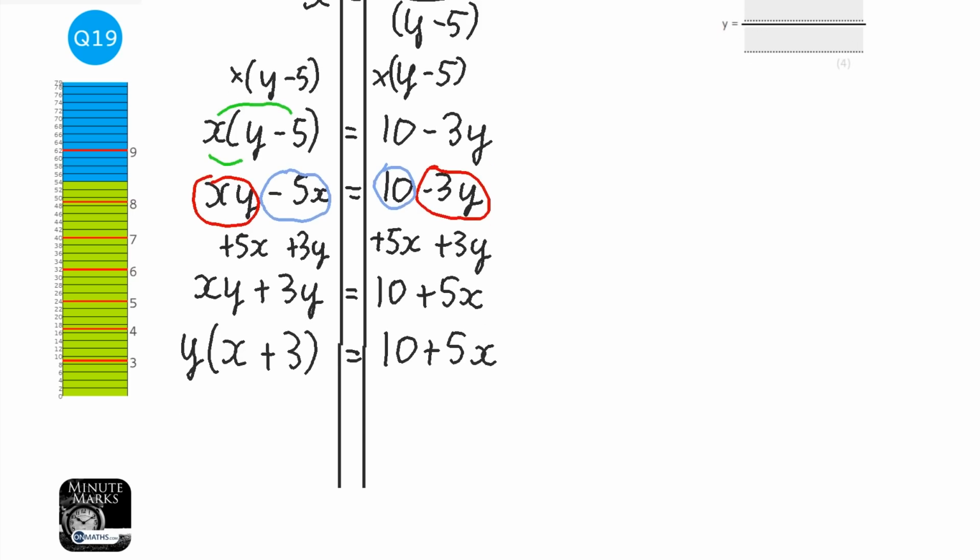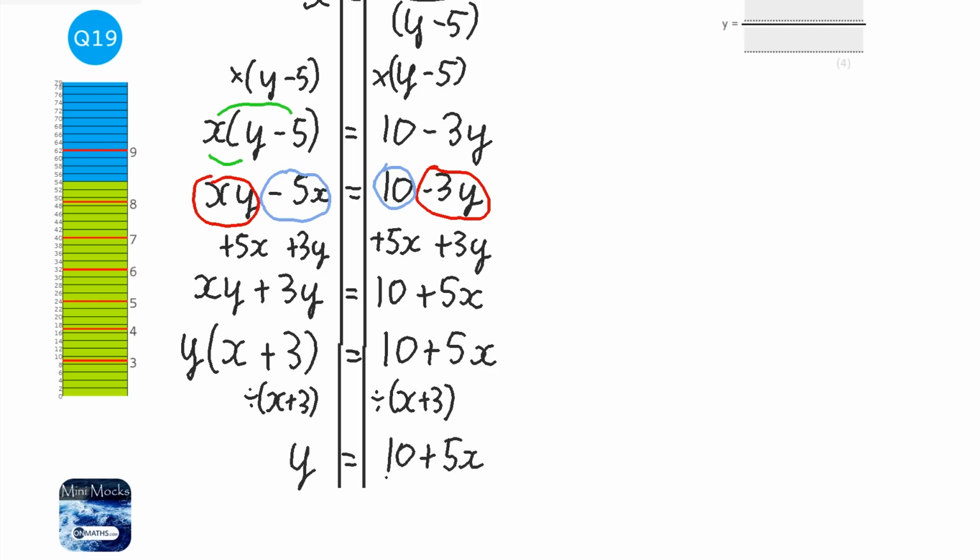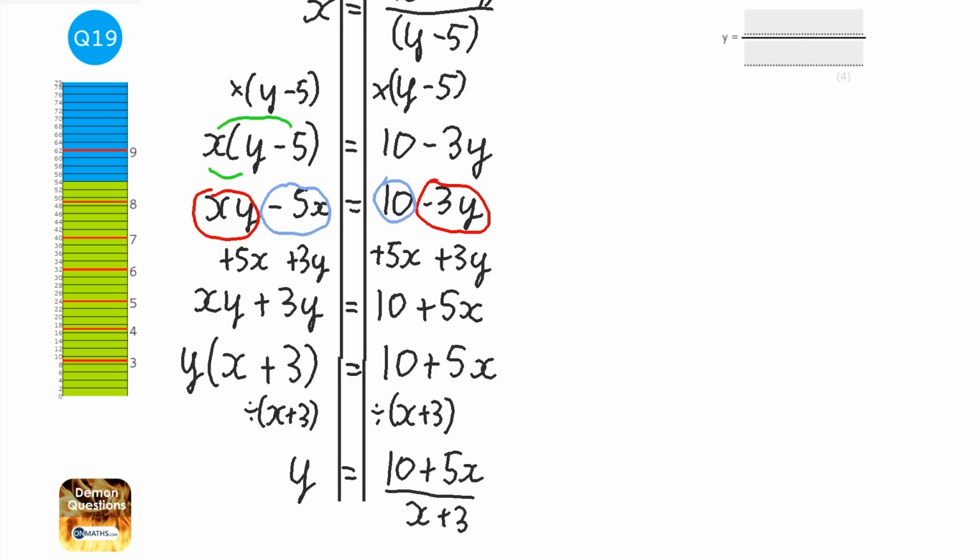And the last step here is we just divide both sides by the x plus 3. So we get y on its own. So we get y equals 10 plus 5x over x plus 3. So let's put that into our answer box. Now it can be either way around here. It could be 5x plus 10. That's absolutely fine. Still the right answer. Over x plus 3.